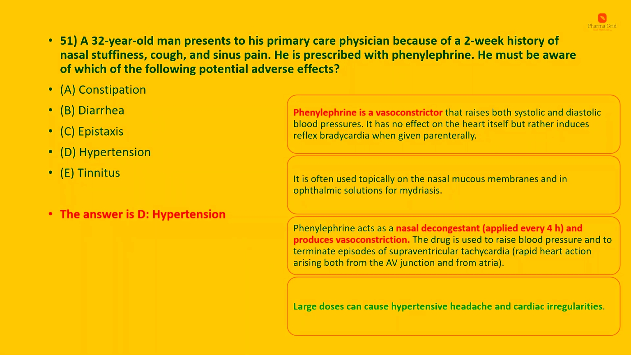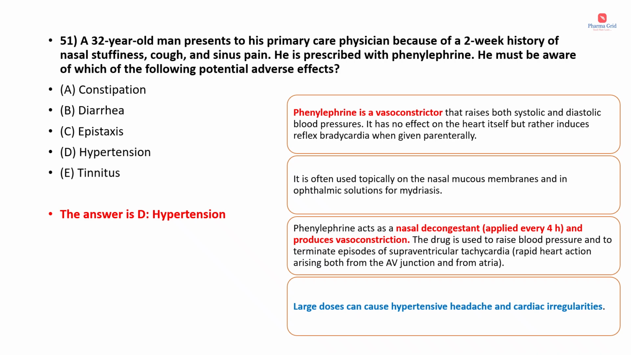Phenylephrine acts as a nasal decongestant applied every 4 hours and produces vasoconstriction. The drug is used to raise blood pressure and to terminate episodes of supraventricular tachycardia, that is rapid heart action arising both from the AV junction and from atria. Large doses of phenylephrine can cause hypertensive headache and cardiac irregularities.